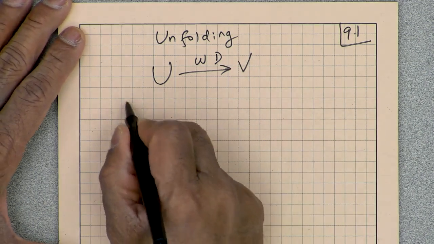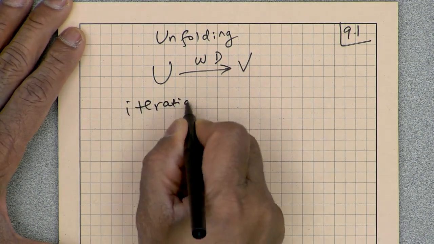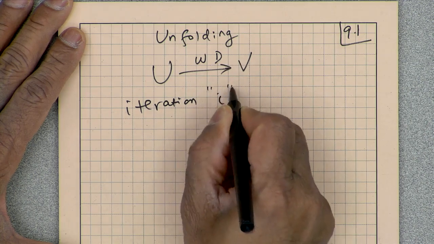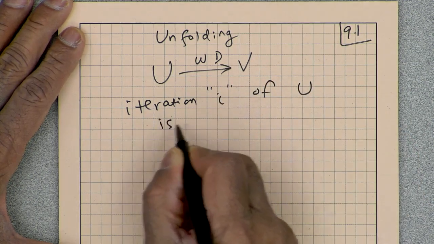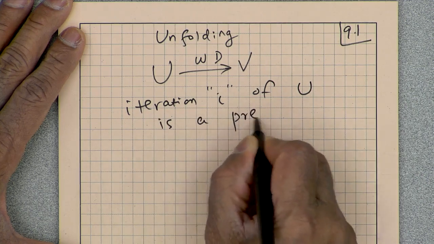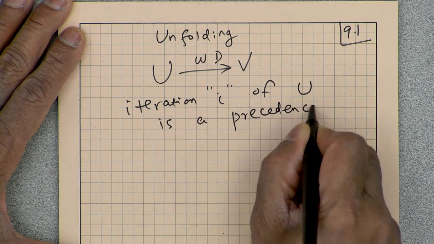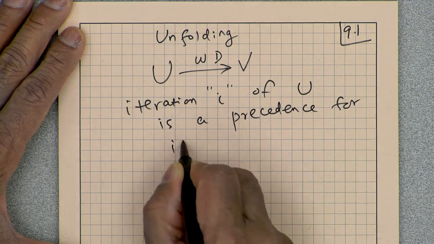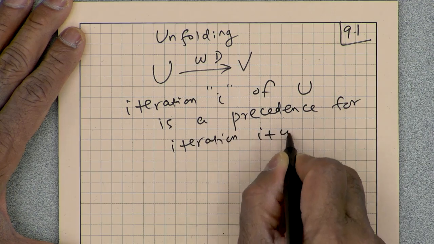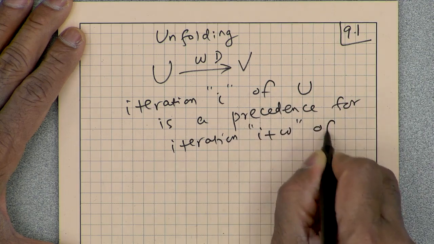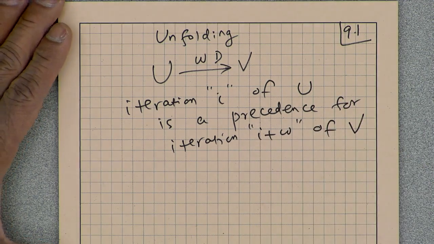Okay, so that says iteration I of u is a precedence for iteration I plus w of node v. Okay.